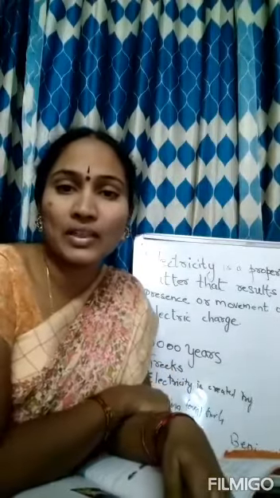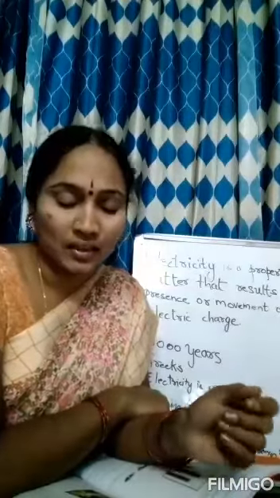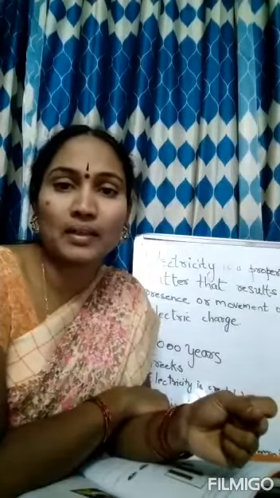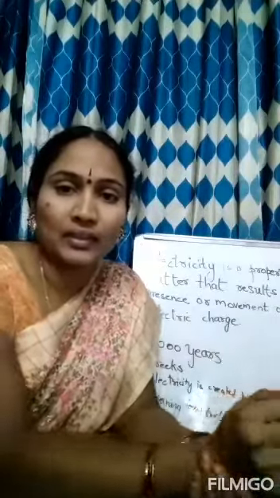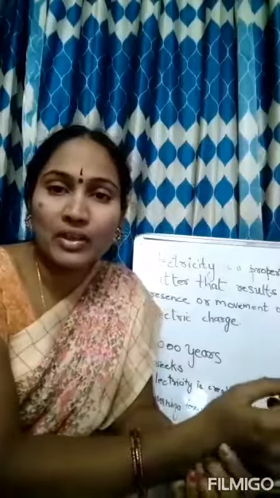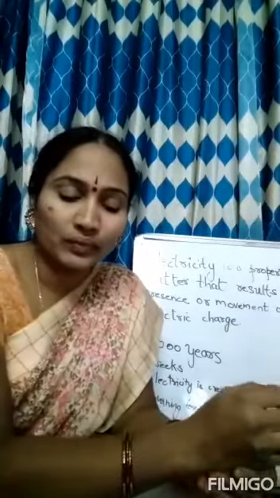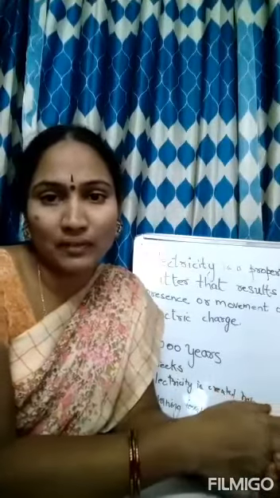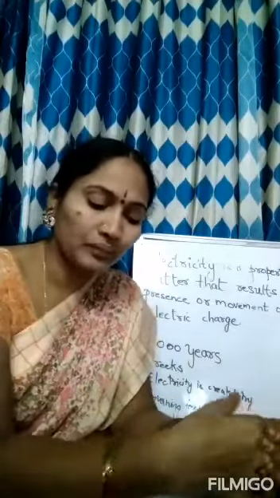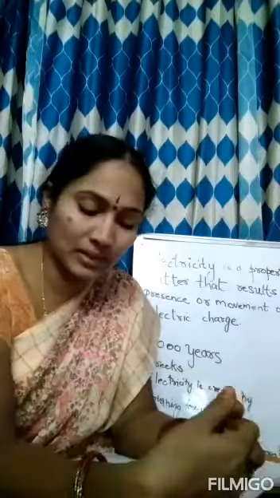So far, we have finished the 6 lessons. Now, we are going to learn lesson number 7, electricity, current, and its effect. As every time, I'll give you instruction. Once again, I want to remind you to go through all the 6 chapters whenever you get time. Now, coming to lesson number 7, electricity.